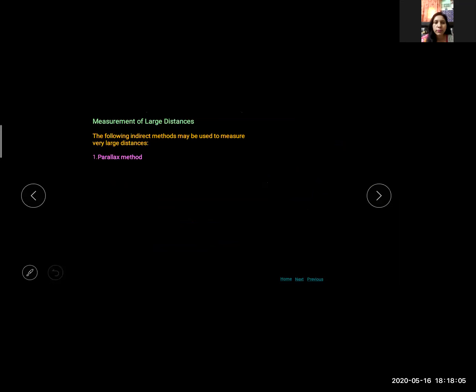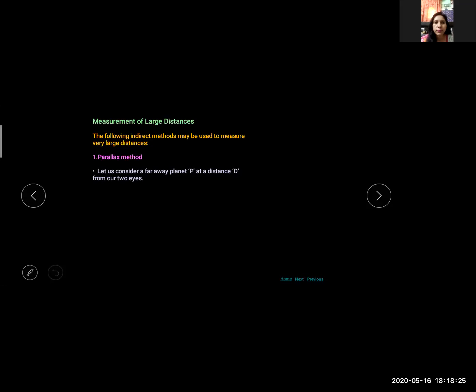or measuring device. When an object is seen from two distinct positions, clear? When an object is seen from two distinct positions, its position with respect to its background appears to change. This phenomenon is known as parallax.